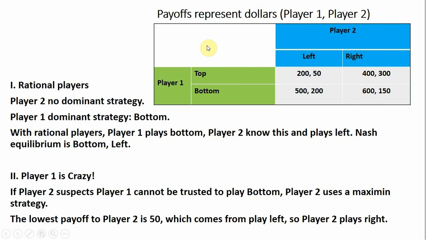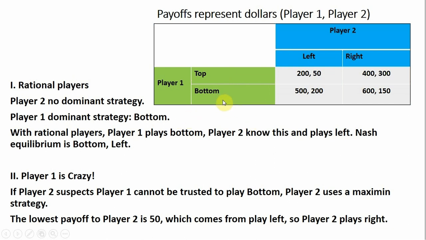So here is our payoff matrix. We got two players, player 1 and player 2. Player 1 can play a top strategy or a bottom strategy. Player 2 can play a left strategy or a right strategy. In our first scenario, we'll assume that the players are rational, and then we'll relax that assumption and assume player 1 may be irrational. So with the rationality assumption of both players, we'll notice in this game player 2 does not have a dominant strategy.